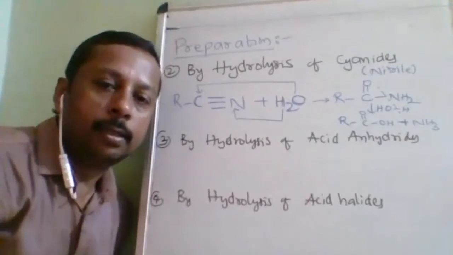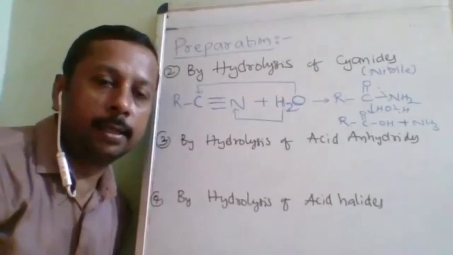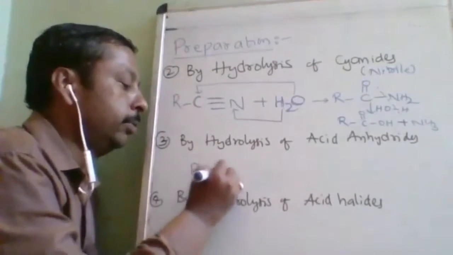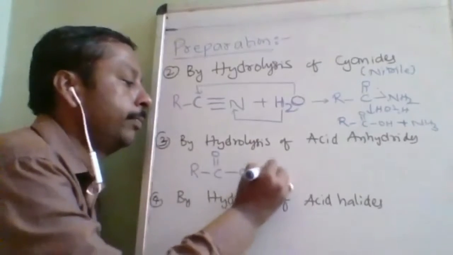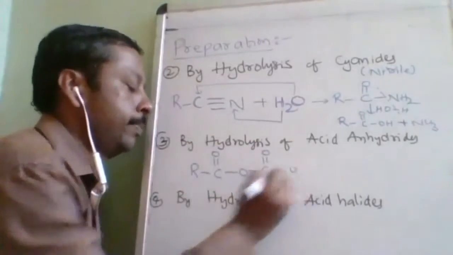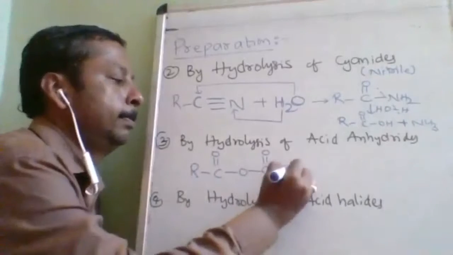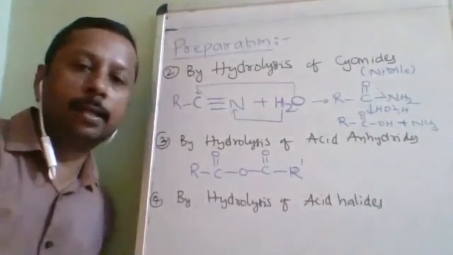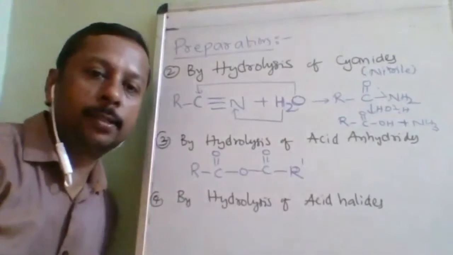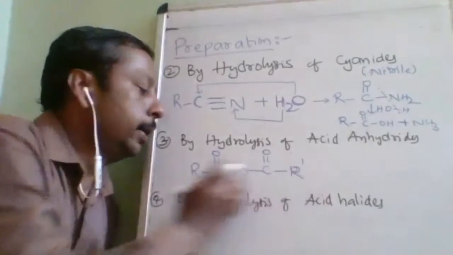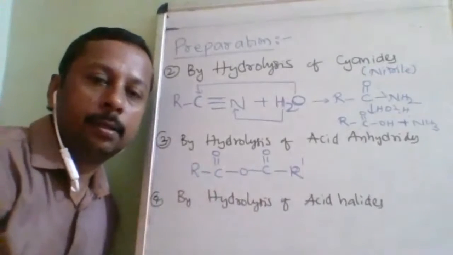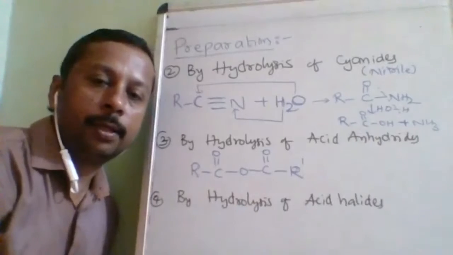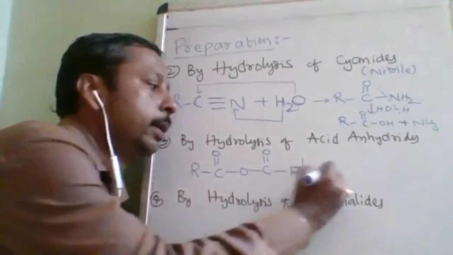Okay. Next is acid anhydride. What is acid anhydride? What is the functional group and how to identify it? I am giving you an explanation here. Okay, this is the acid anhydride. If this R and R dash are different, then they are called an unsymmetrical acid anhydride. If they are the same, then they are called a symmetrical acid anhydride.